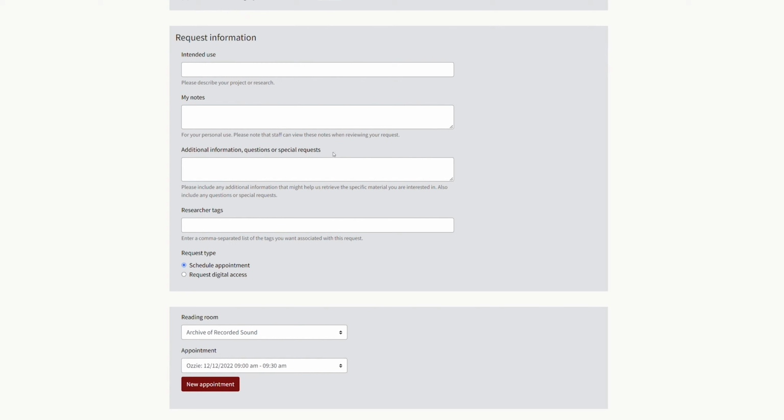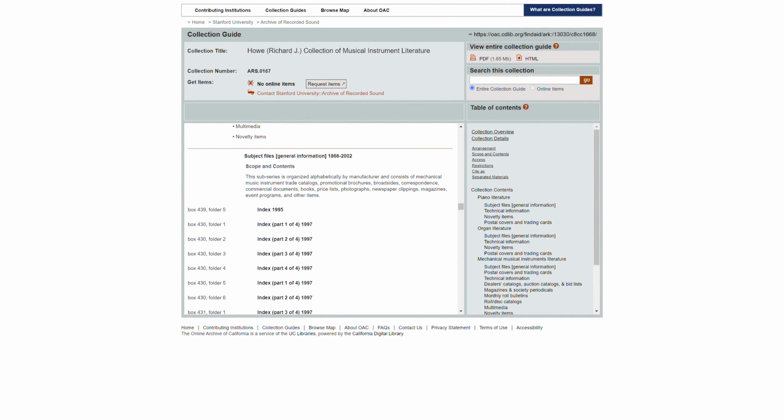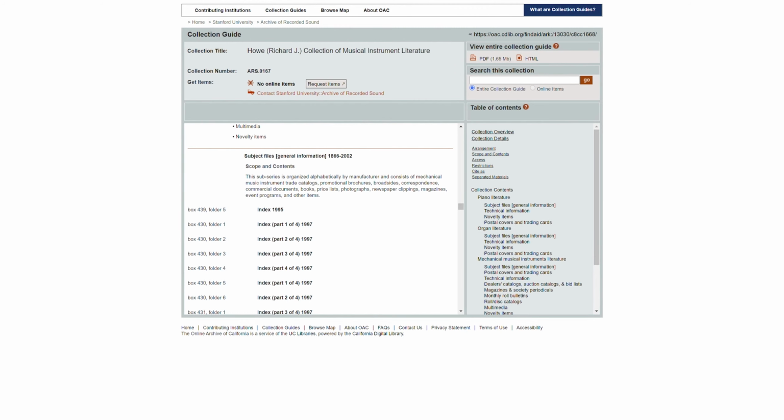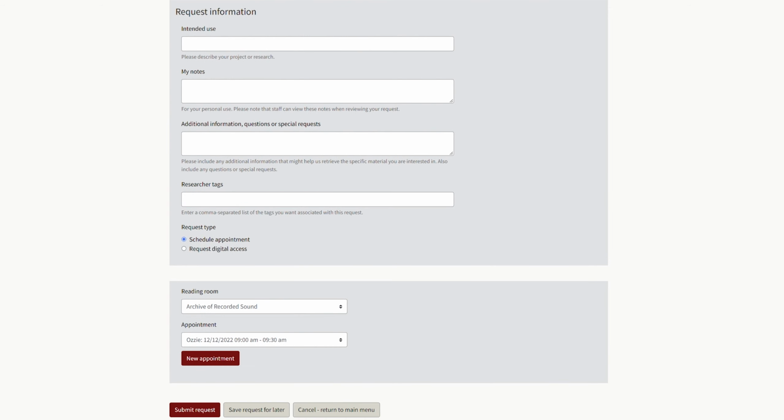Additional information, questions, or special requests is directed towards us, the folks administering the reading rooms. So you can say, I want folder 5 specifically in box 439. You don't have to say that, but it could be useful. Maybe you want to browse box 439 anyway. We have the box selected up here, so it's fine.